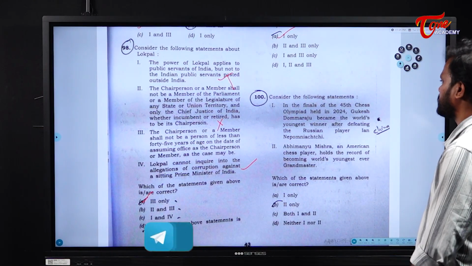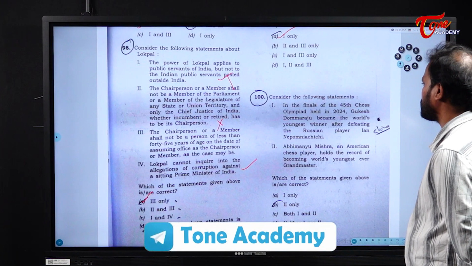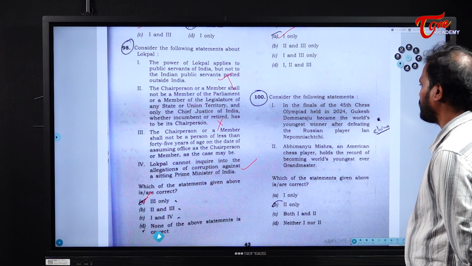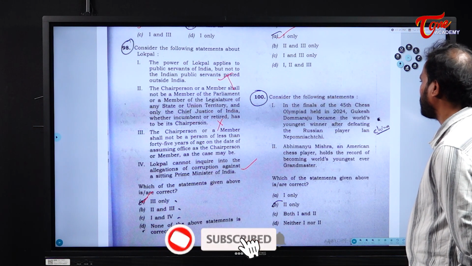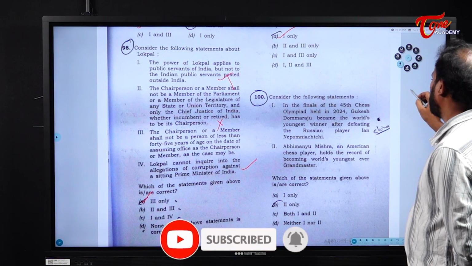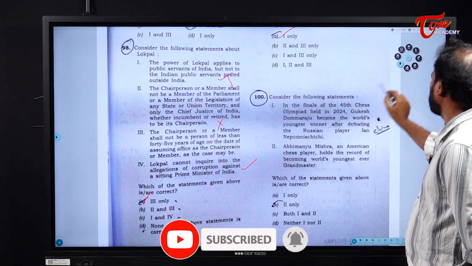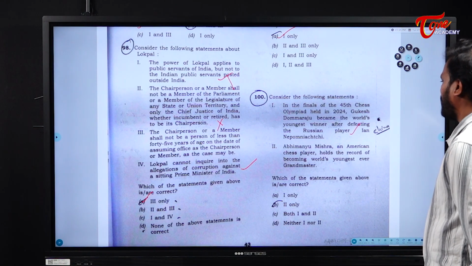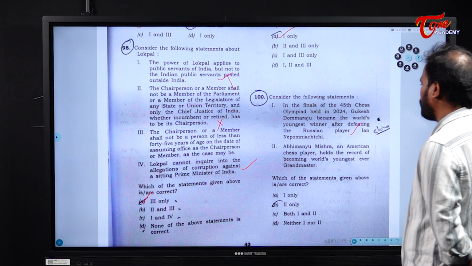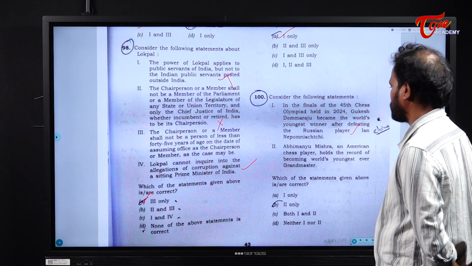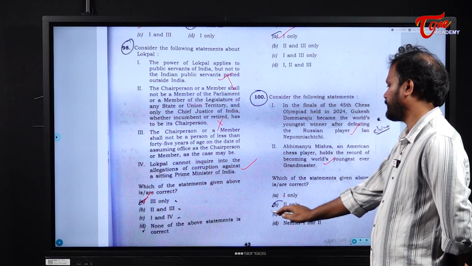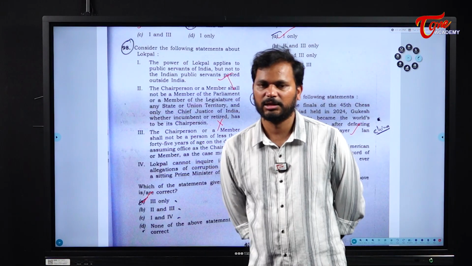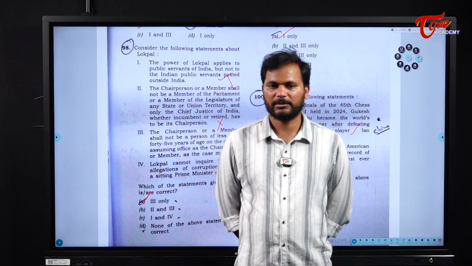Consider the following statements. In the finals of the 45th Chess Olympiad held in 2024, Gukesh Dommaraju became the world's youngest winner after defeating the Russian player. Clear? So this is wrong. He is not the youngest player. Next, Abhimanyu Mishra, an American chess player, holds the record of becoming the world's youngest ever grandmaster. This is true. So the answer is B. Okay. So this is the discussion with respect to the UPSC prelims examination. Clear? Thank you.